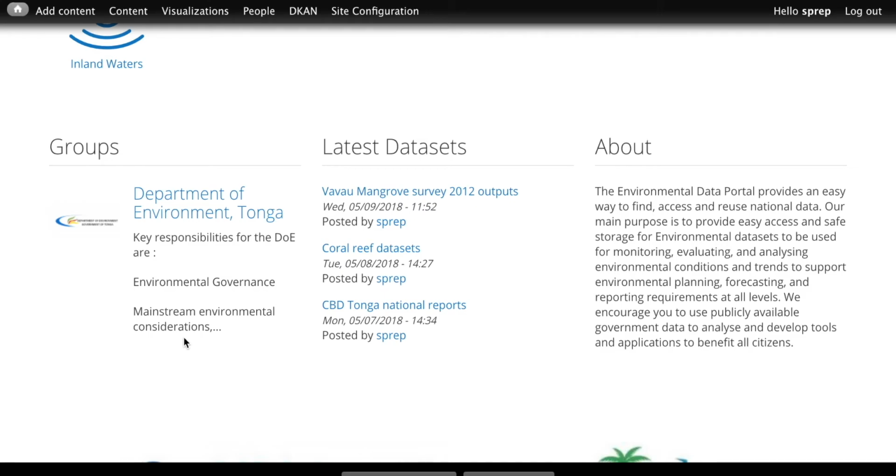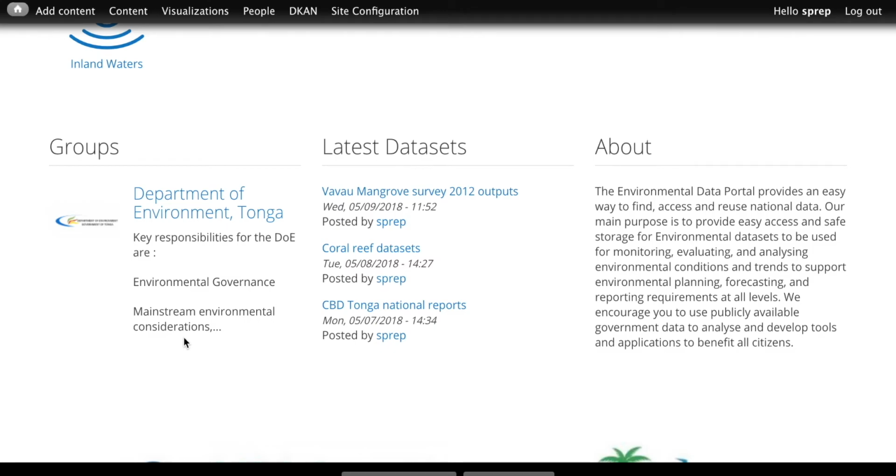Now, the important thing to note about groups is that if you upload a data set and set the license level, of which there are 4, to private, that means only individuals logged in and a member of that group can see that data set and download it and use it. That means that if you want to share information within your group of Department of Environment Tonga and not let outsiders outside the department see that data set, you can set it to private and it would be only available to those people. It's important to note the metadata, the information about the data, that is the title, who uploaded it, etc., will be publicly available for all data sets on this portal.